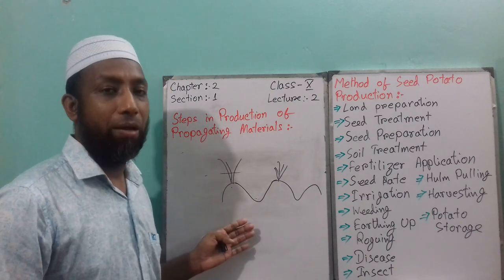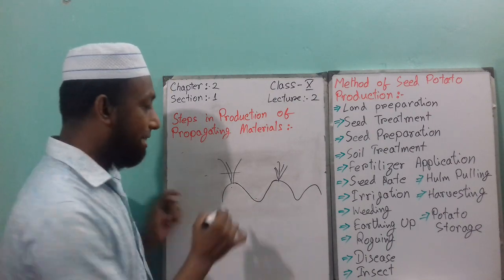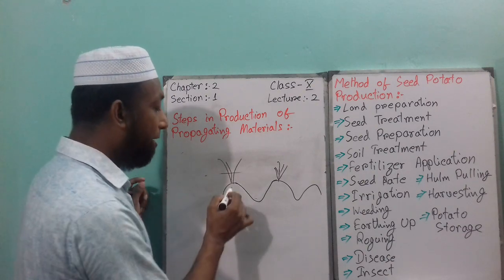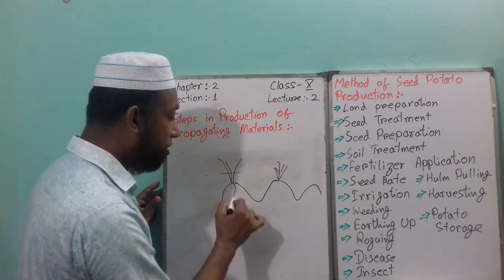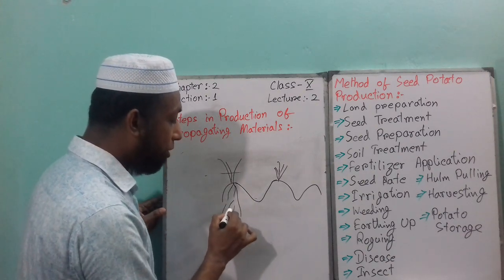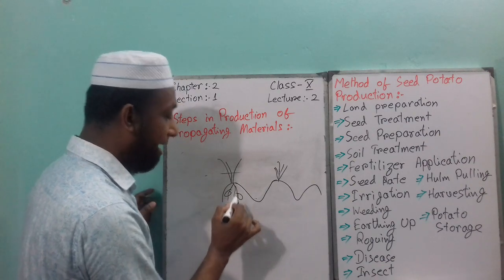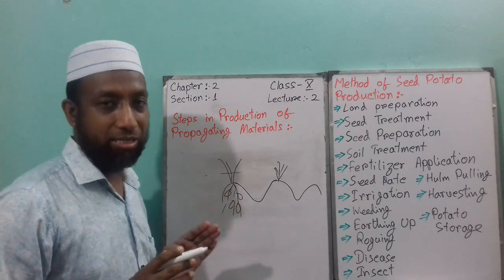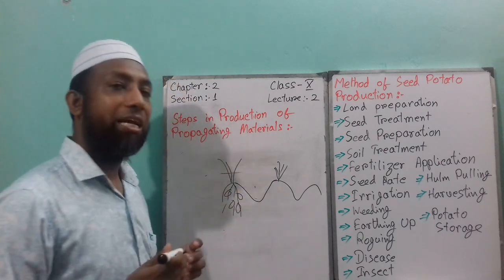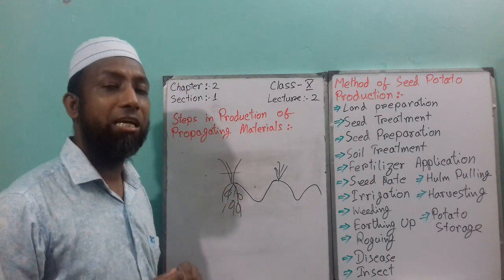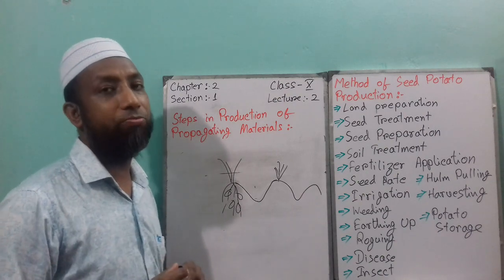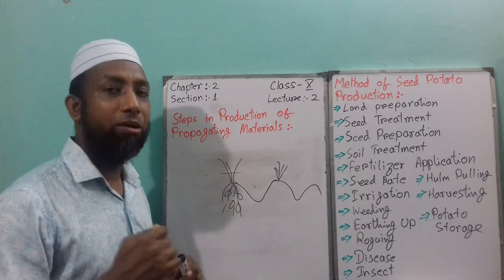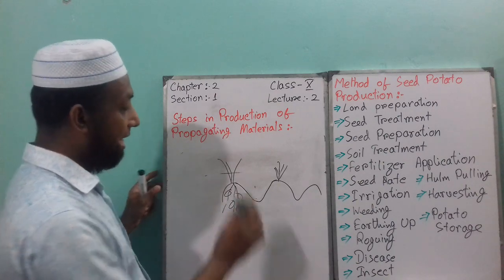Why do you need this? Because if you do this, the stolon is very strong, because we know that the root system has the potato bearing here, and then it will be very compact. That is why you need to do this, and this place is needed for irrigation, as well as for weeding, as well as for spraying medicine and fertilizer. This is called earthing up.